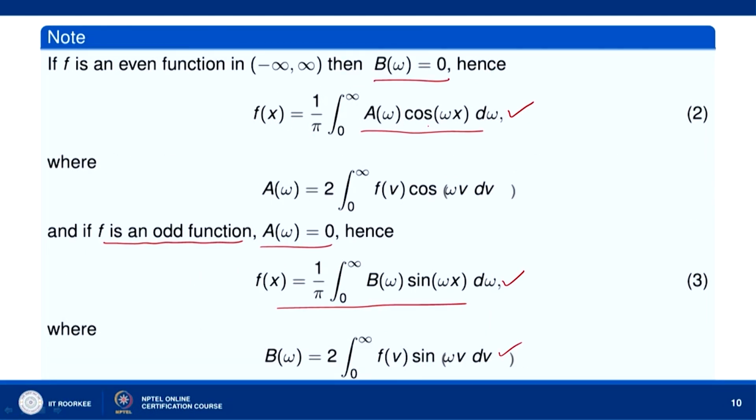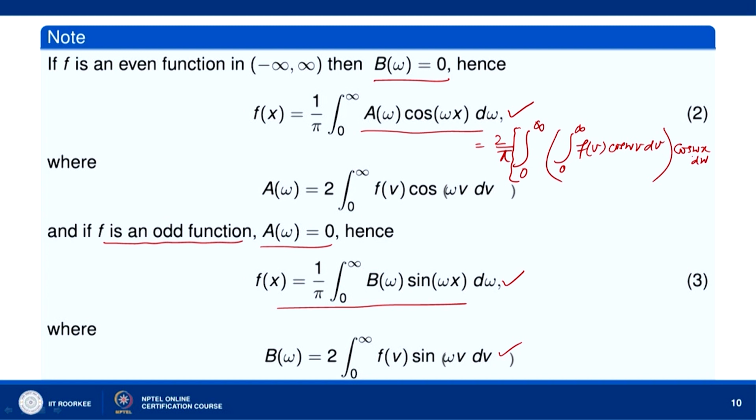You put the value of a(omega) here, where a(omega) is f(b) cos omega b db, and you get 2 over pi integral over 0 to infinity, and inside it integral over 0 to infinity of f(b) cos omega b db, times cos omega x d omega.